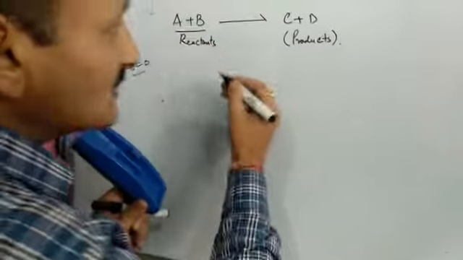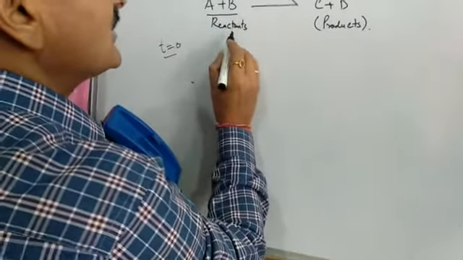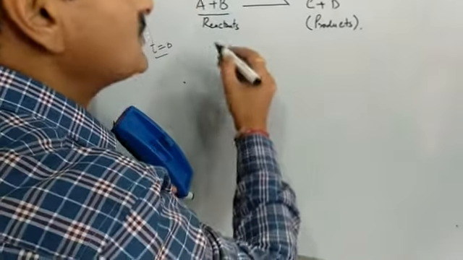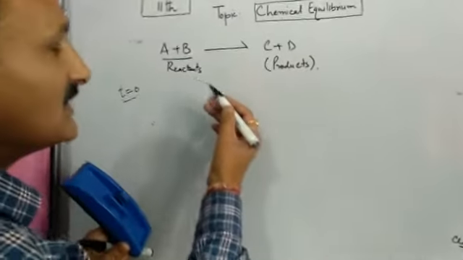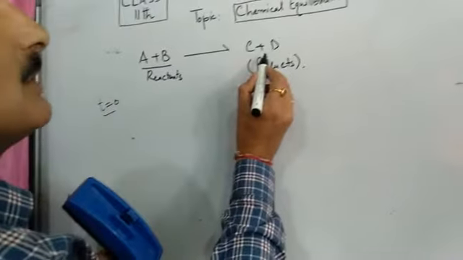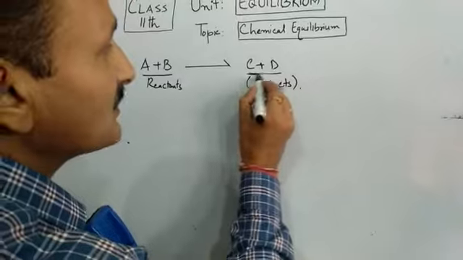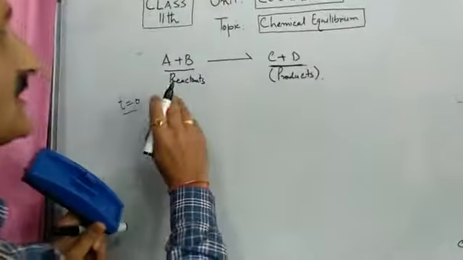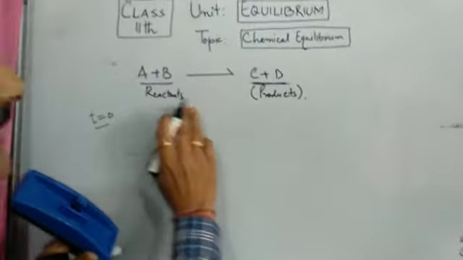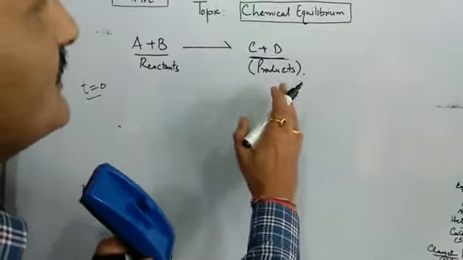But with the passage of time, A and B, that is your reactants, will begin to disappear slowly and gradually, and they will give rise to the formation of products. So reactants will disappear and products will appear. This is how the reaction will take place.